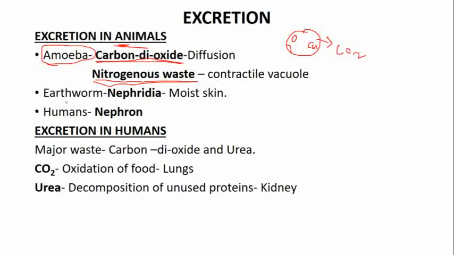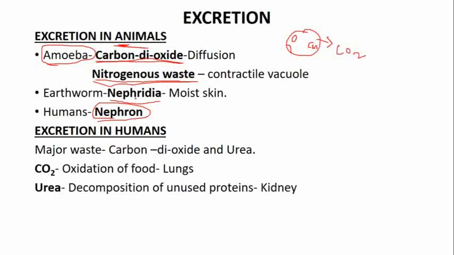Then the earthworm. Earthworms have a special structure in their body that is known as nephridia. So with that nephridia their waste can be removed. Then in humans we have nephron. Okay, in humans we have a special structure that is nephron.